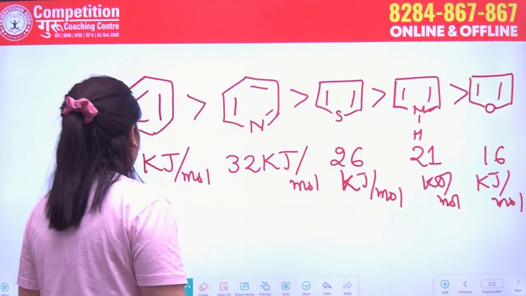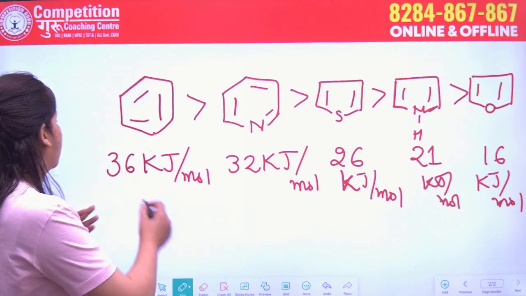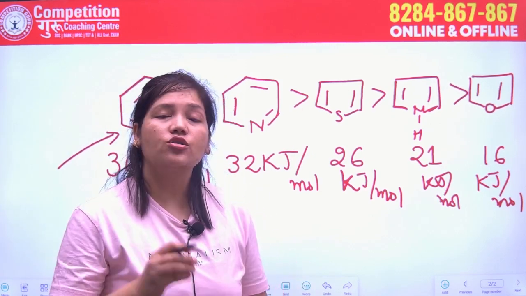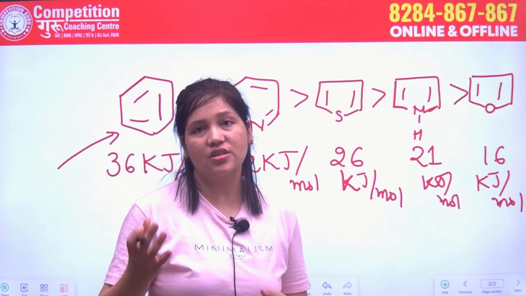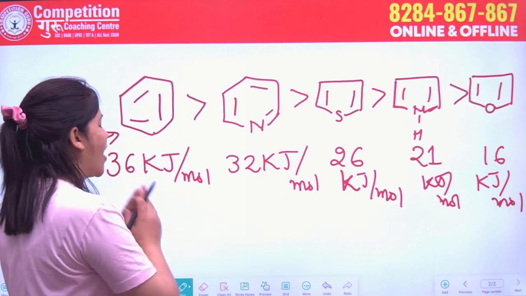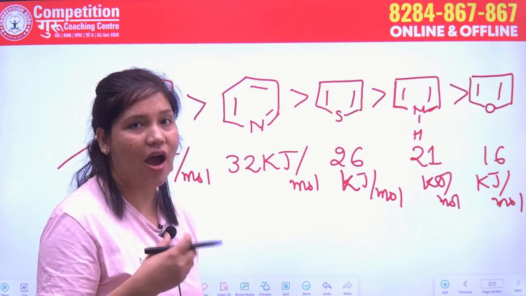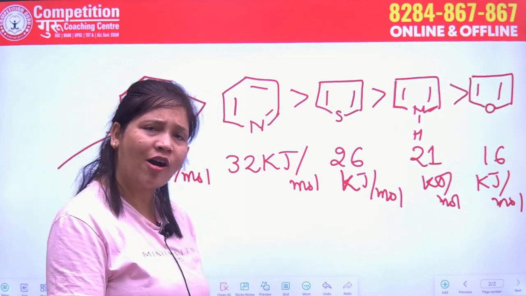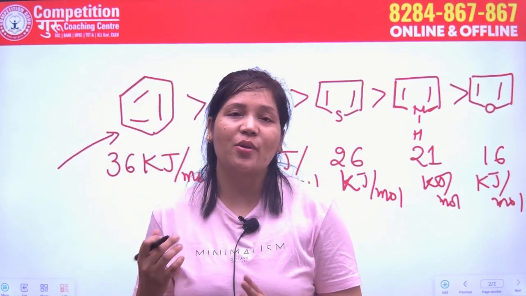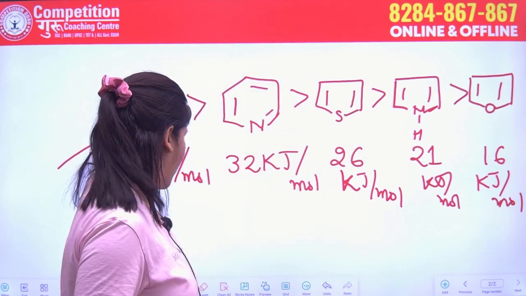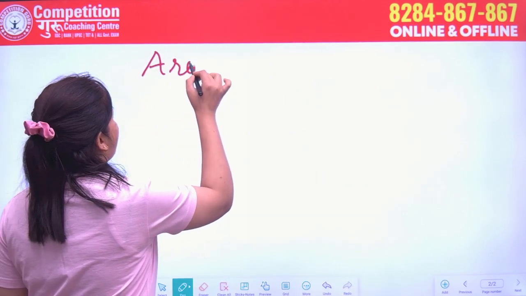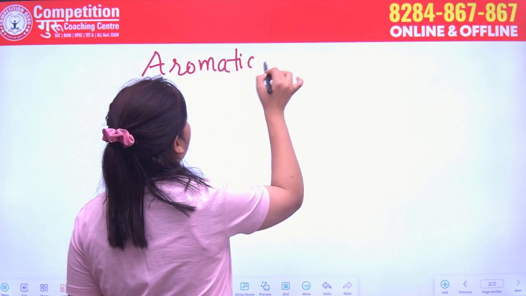As you can see from the data, benzene has the highest resonance energy. A compound having the highest resonance energy is said to be more stable, so it is the most aromatic and the most stable. Now we will study one by one what the aromatic compounds, anti-aromatic compounds, and non-aromatic compounds are. So first of all, let's start with the aromatic compounds.